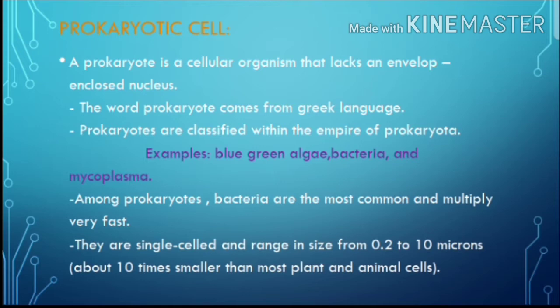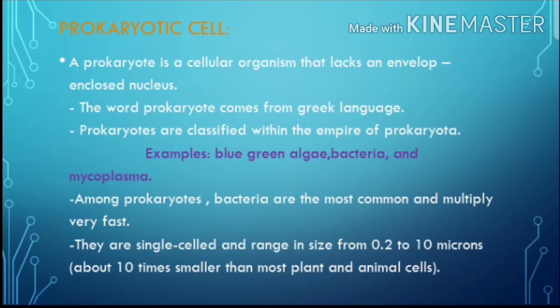They are single-celled and range in size from 0.2 to 10 microns, about 10 times smaller than most plant and animal cells. Those bacterial cells are 10 times smaller than plant and animal cells.